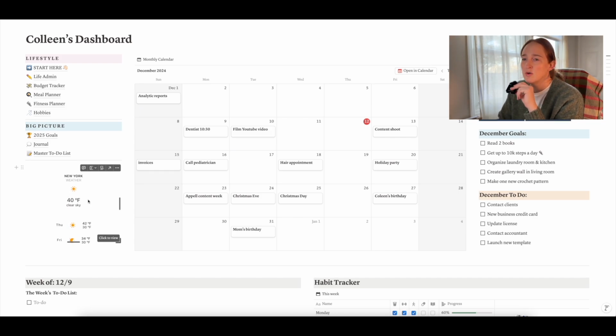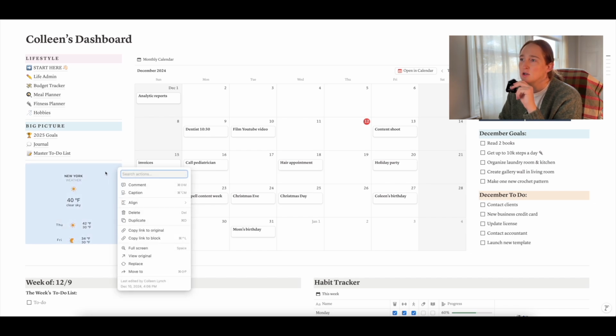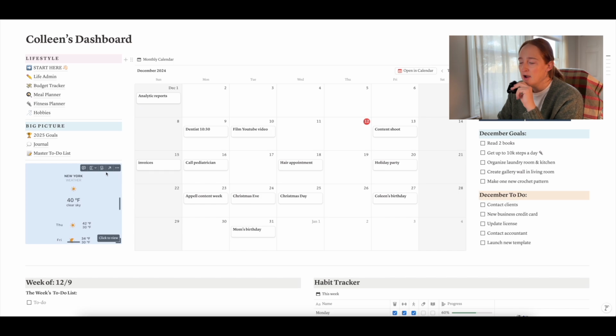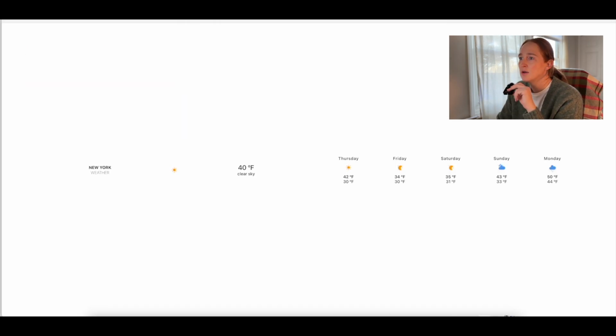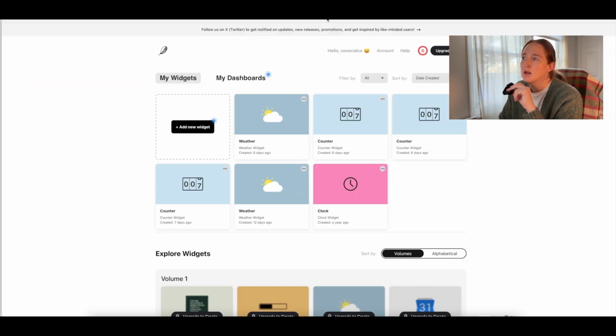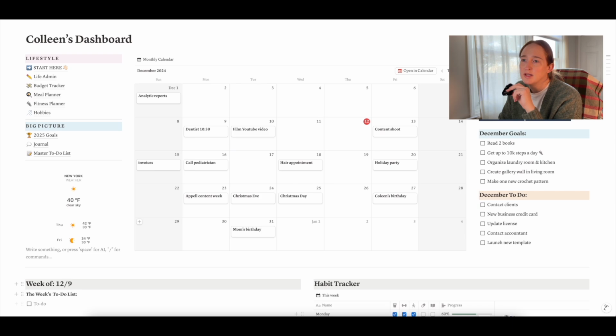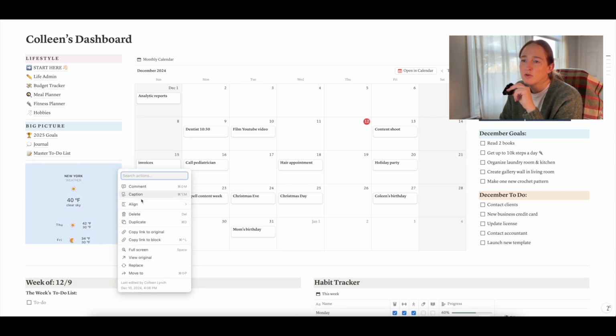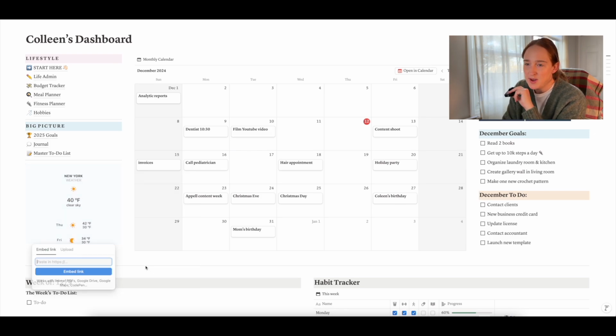So if you want to change up this weather widget, so right now it's set for New York, you're just going to go to Indify.co, and then you can click on the weather widget and you can customize it. Then you'll just copy the link, and when you want to replace it, you can just go to these three little dots, you can click replace, and then just paste in that embedded link, and then you'll have wherever your location is.